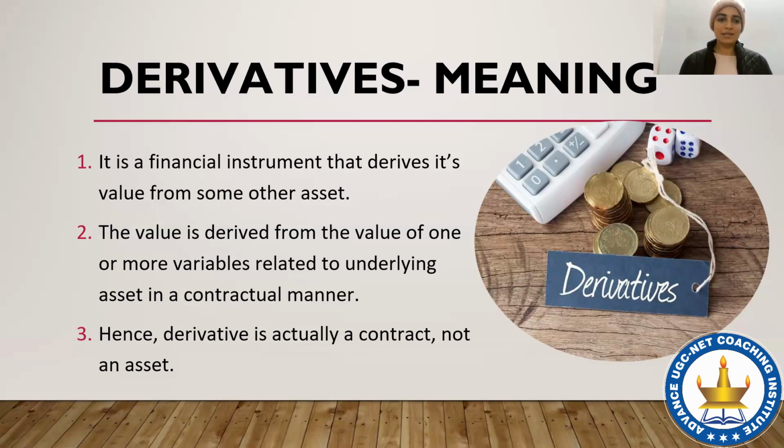So beginning with today's class, the meaning of derivatives is that it is a financial instrument that derives its value from some other asset. As you can see, the term itself says that it has derived its value from something. Now this something is an underlying asset, which we will understand further. The value is derived from the value of one or more variables related to the underlying asset in a contractual manner, and hence derivatives is actually a contract, it is not an asset.